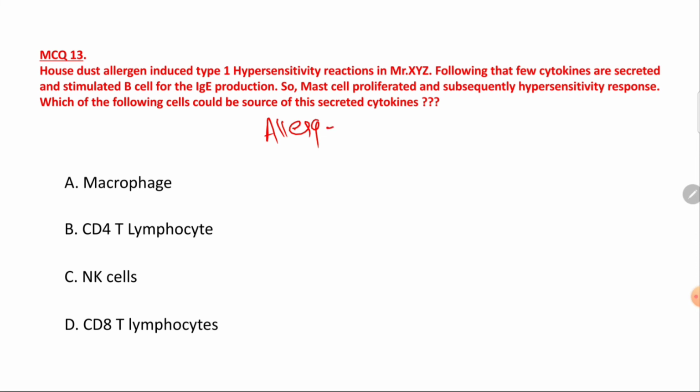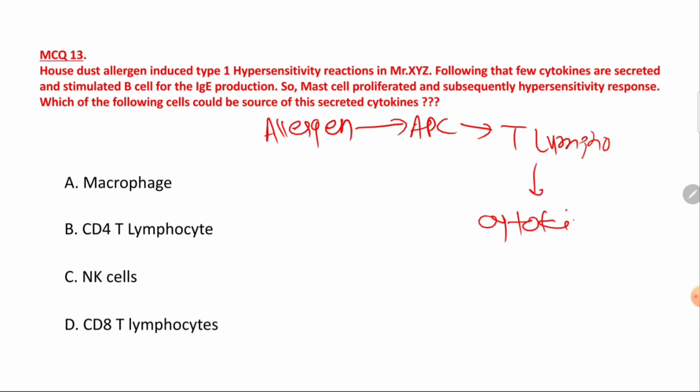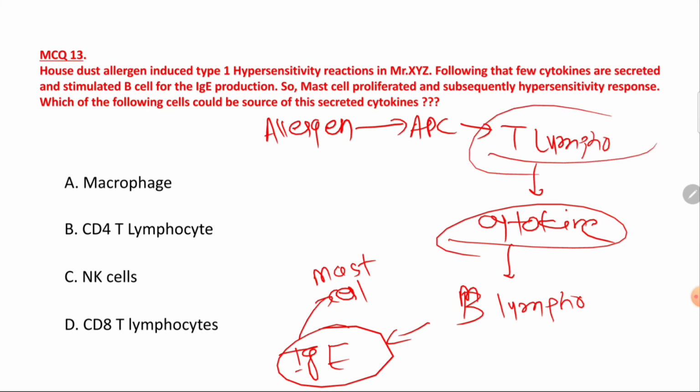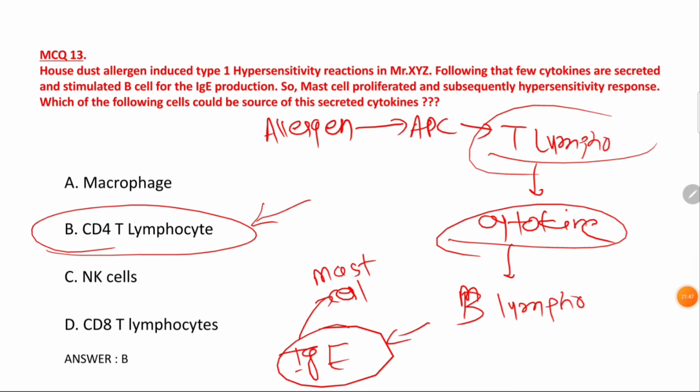Whenever there is an allergen exposure, the antigen presenting cell will present it to the T lymphocyte. They will secrete the cytokine, and so there will be activation of B lymphocyte to produce IgE antibody that will coat the mast cell or basophil. So here the source of cytokine production is obviously T lymphocyte. So your right answer would be CD4 T lymphocyte, right? The T lymphocyte could be of two types, T helper cell and cytotoxic T cell. So the right answer would be T helper cell, which is also known by the name CD4 T lymphocyte. So the right answer is CD4 T lymphocyte.